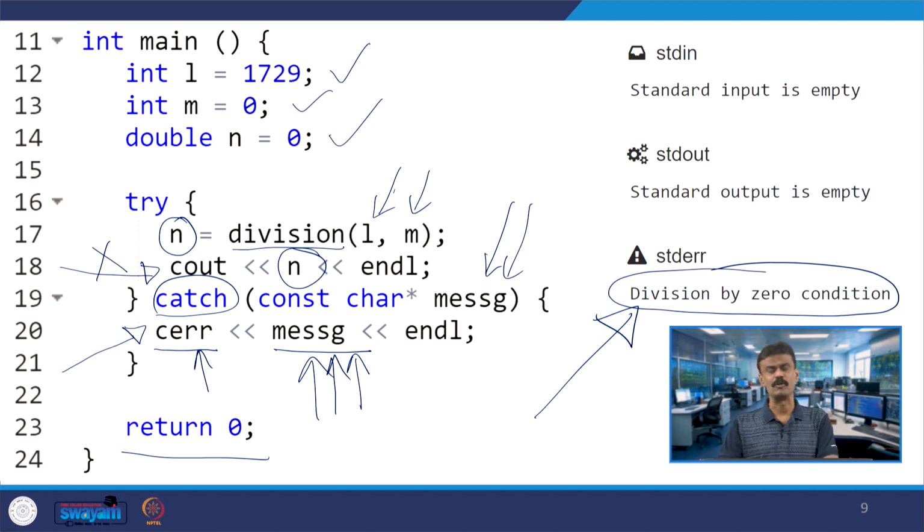You may think of several problems, like array out of bound, and several other runtime errors. Whenever you feel there can be runtime errors, you have to think about this. For example, you are converting a string to double or string to integer. It is always better to put these try, throw, catch keywords. The reason is that the flow of the program will be maintained. That is the main idea.